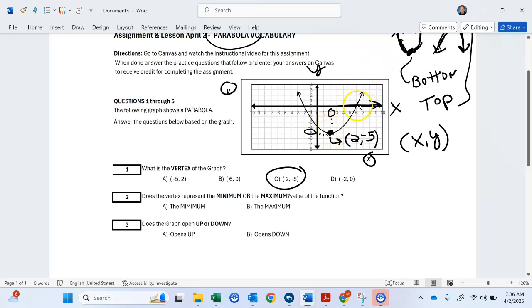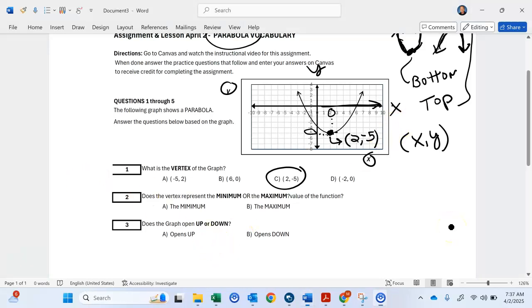But here, it goes like this, and then it goes low, smaller, smaller, and it's smaller on the y-axis, the value here, the number here. So it goes down, down, down, down, and then up, up, up, up. So right here, that's considered a minimum. It's the smallest you can go and stay on the graph. You got to stay on the graph, because here, if I stay on the graph, I go bigger, bigger, bigger with the y values. We're looking for the values of y. Okay, so then the vertex would be the minimum value on this one because it's the smallest you can go. Okay, because you can't get any smaller than that.